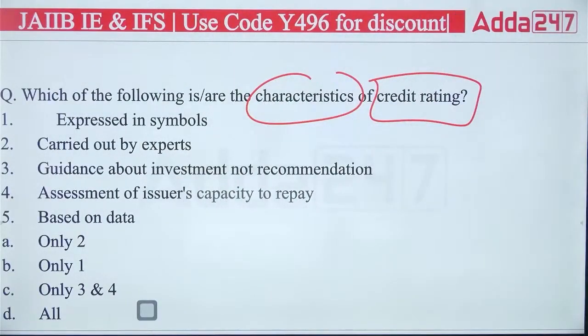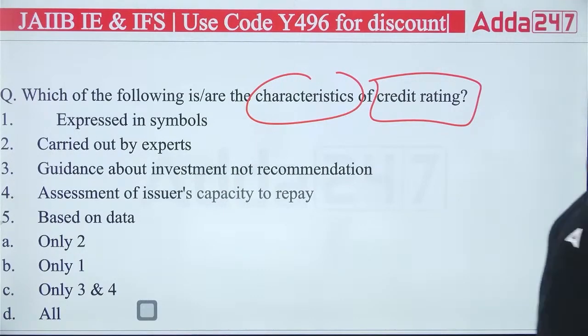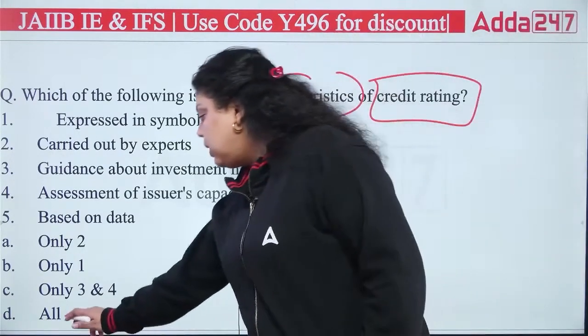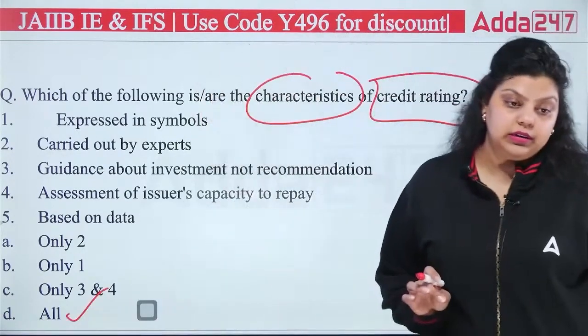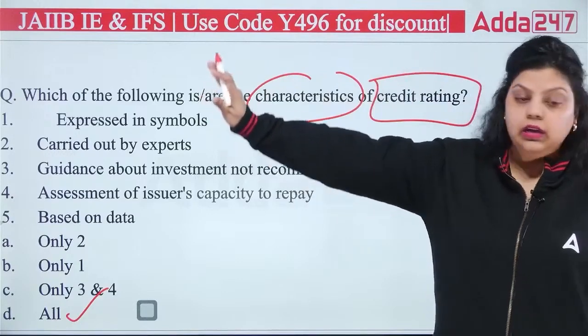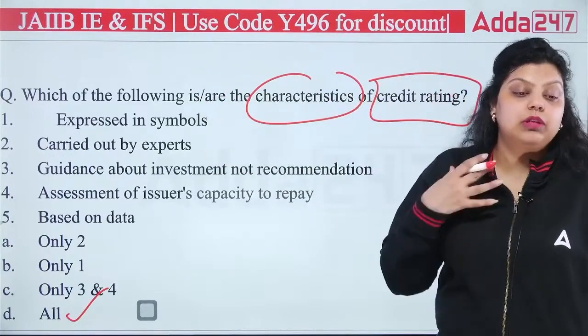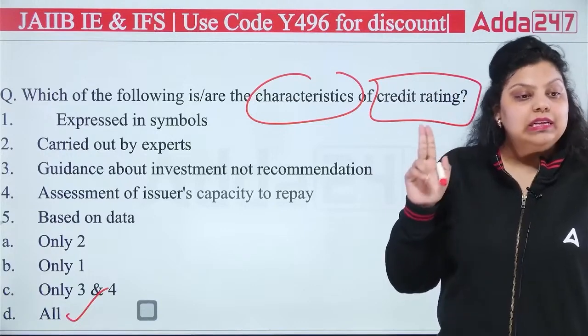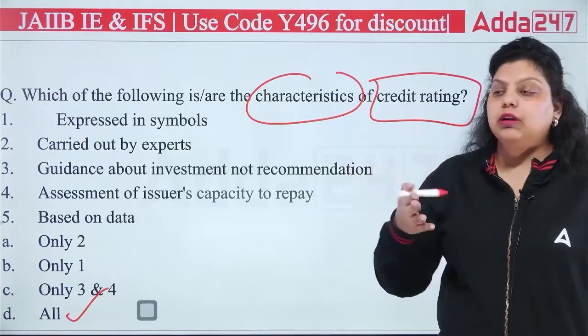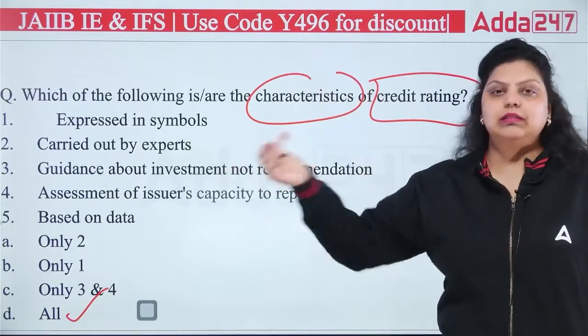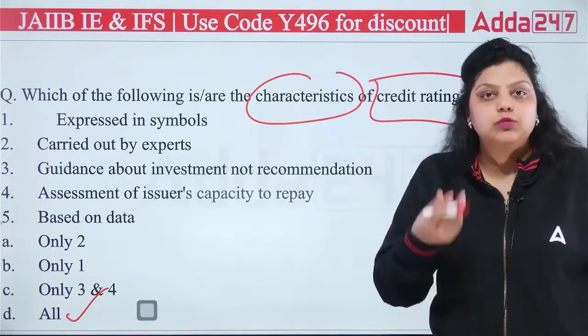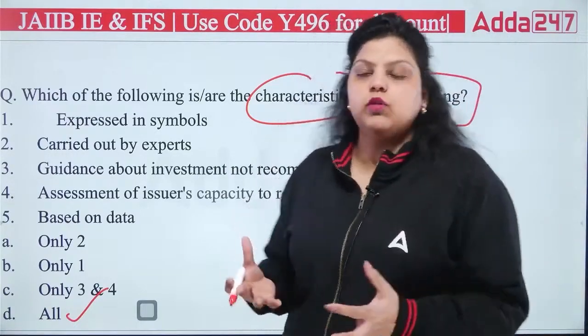Okay, so the right answer will actually be all of the above. They all are the characteristics of credit rating. All are characteristics. It is expressed in symbols. Symbols will be given to you in which the credit rating will be expressed. Second, they are carried out by experts. It's not like anybody can come and tell this is the rating of this company. No, there will be experts who have experience and knowledge.